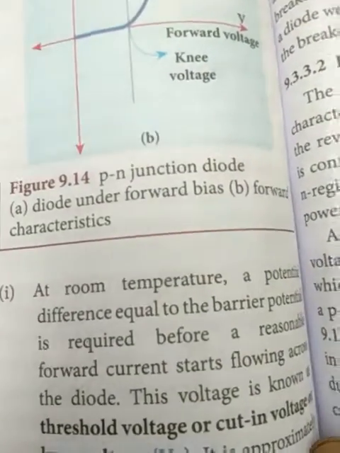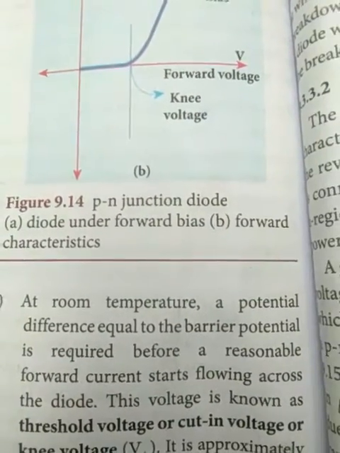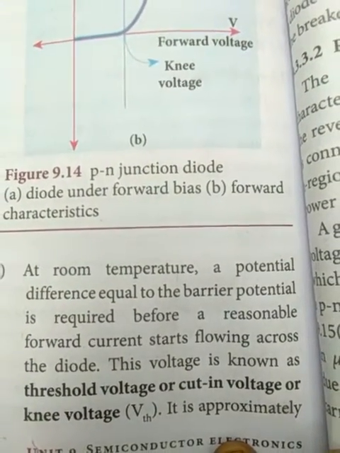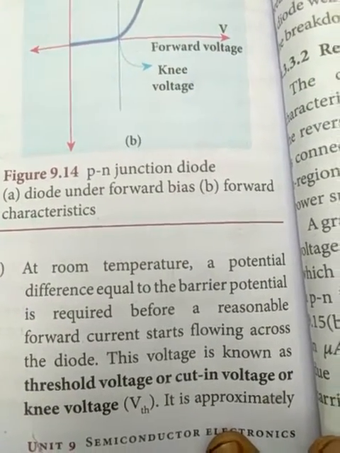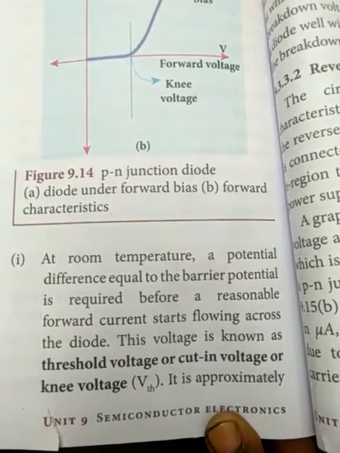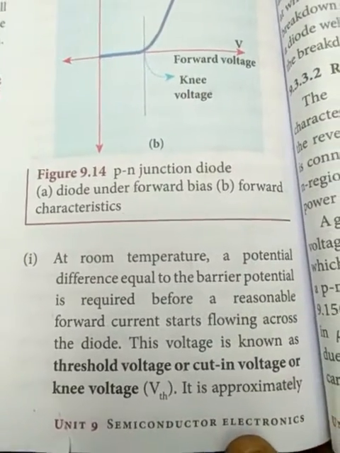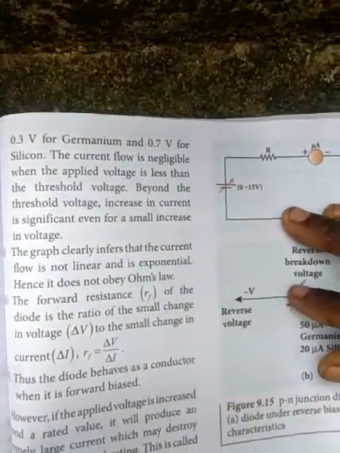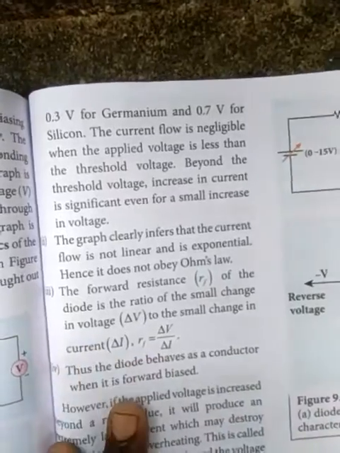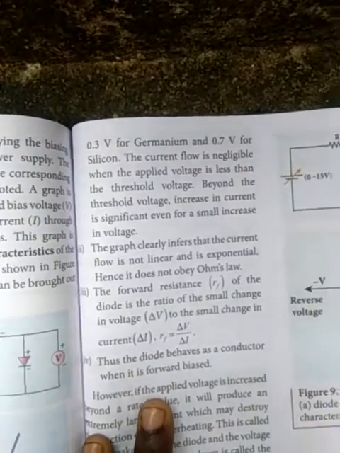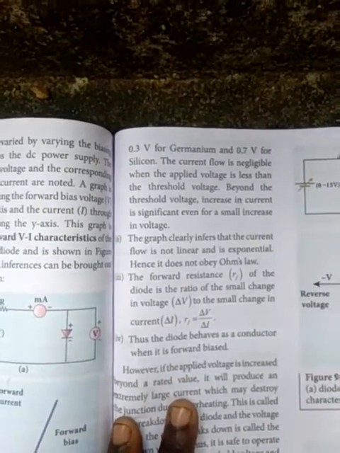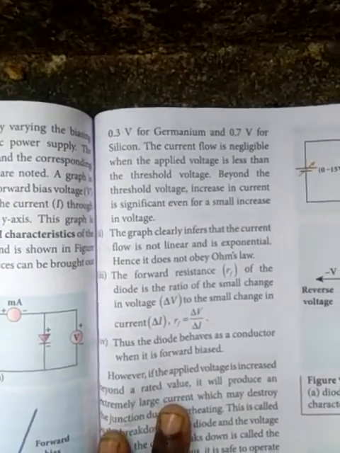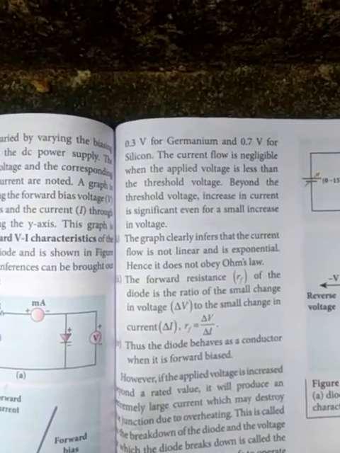You see that at room temperature, the potential difference equal to the barrier potential is required before a reasonable forward current starts flowing across the diode. This voltage is known as the threshold voltage, cut-in voltage, or knee voltage. It is approximately 0.3 volt for germanium and 0.7 volt for silicon. The current flow is negligible when the applied voltage is less than the threshold voltage. Beyond that threshold voltage, the current increases.